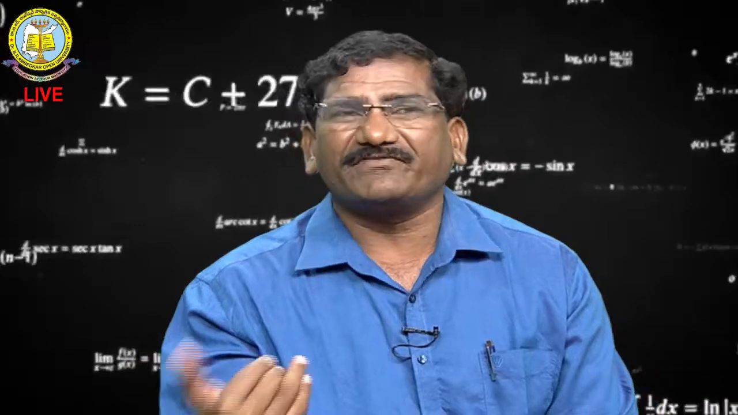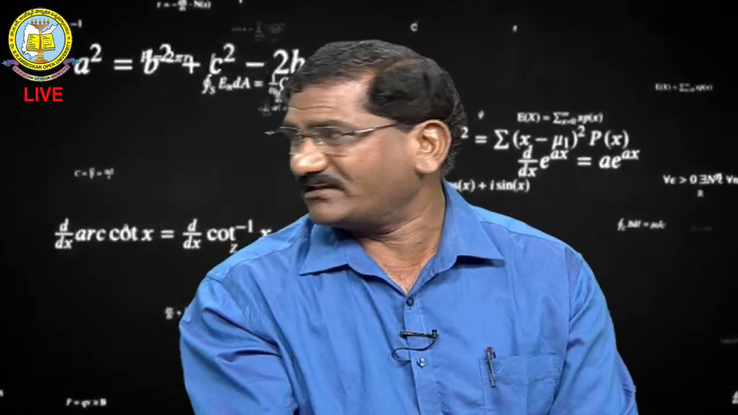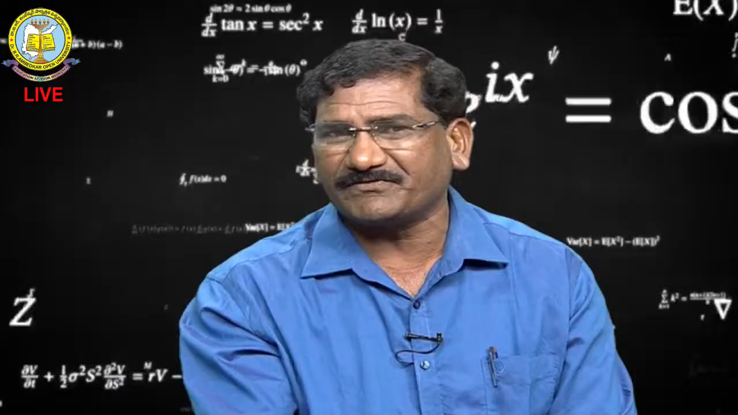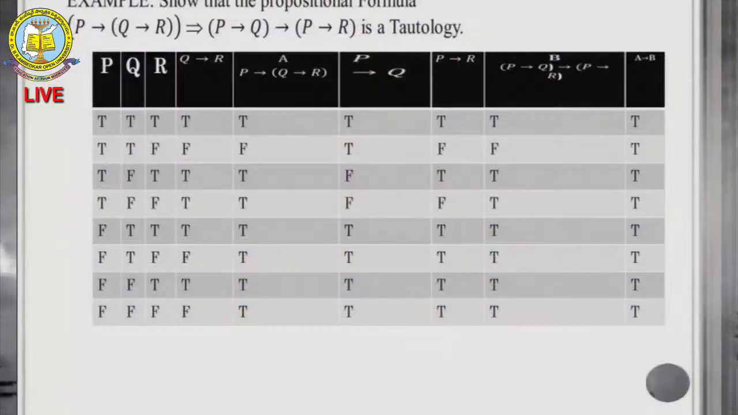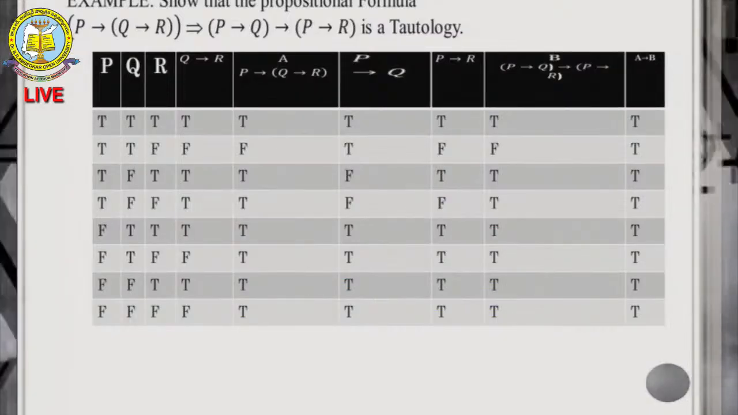Some of them are true, some of them are false. It is called a contingency. These are the terminologies we can use. Here I am going to give one example. Here I applied the 3 statements P, Q, R and applied some relationships. Then the output I am getting is all true, so it is called a tautology.